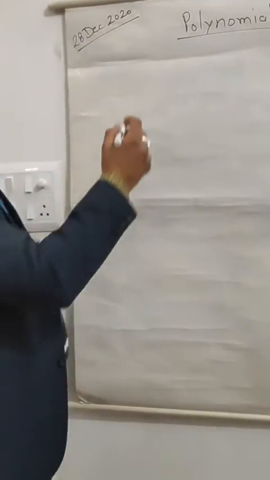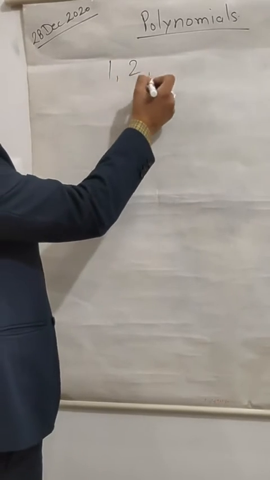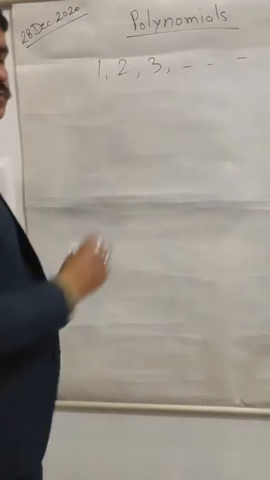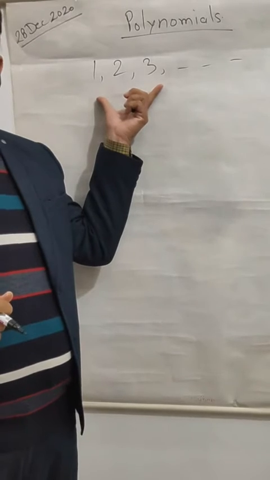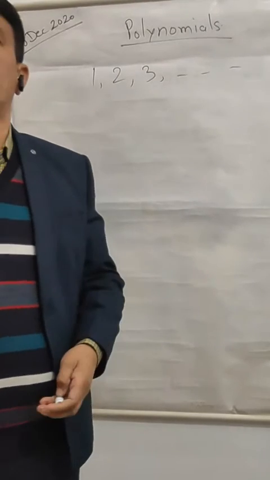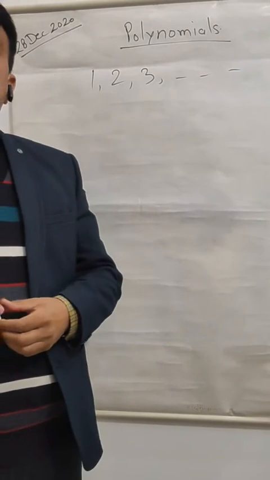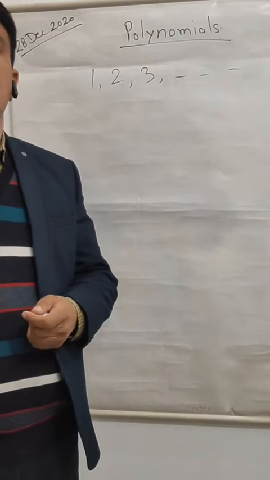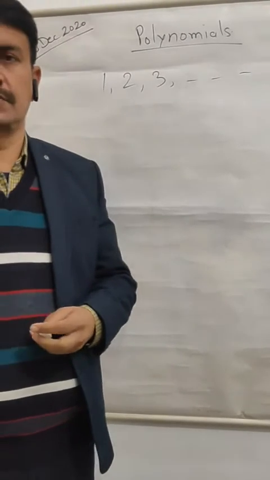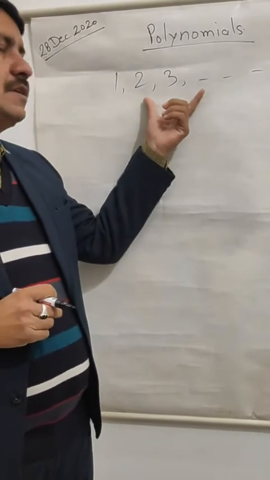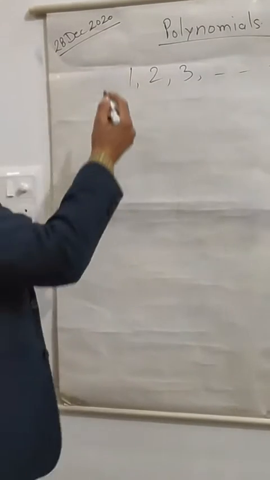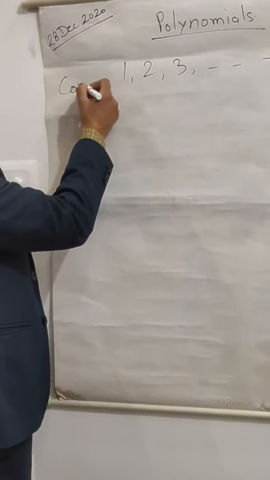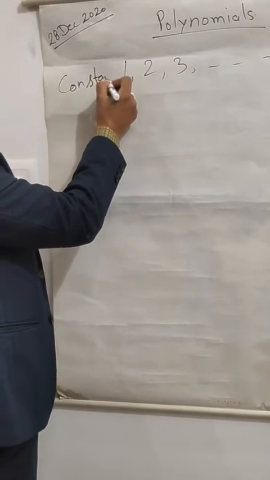Do you know what is constant? We have the numbers 1, 2, 3 and so on. These numbers have their fixed values, so they are known as constant because the values never change from question to question. In each and every question, the value of these things remains the same, so they are known as constant.